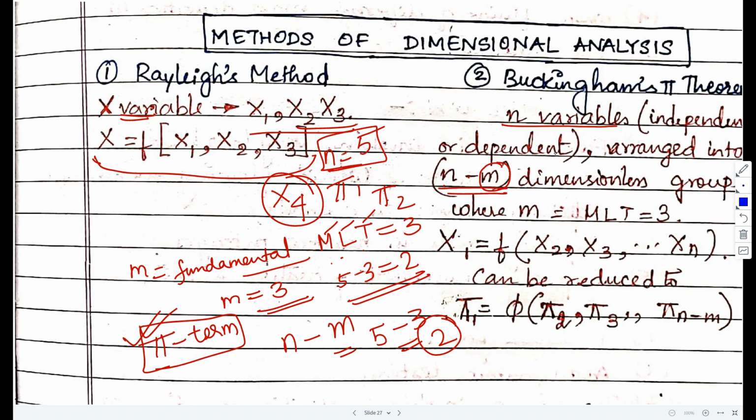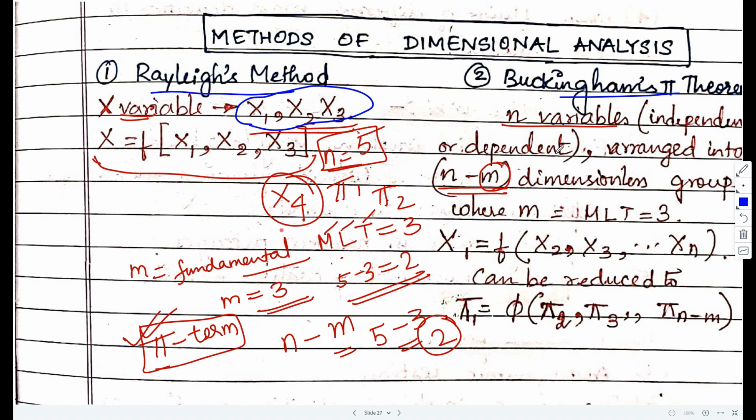Now moving to the next, we have two different methods: Rayleigh's method and the Buckingham Pi theorem. What is the advantage of Rayleigh's method? It is a very simple procedure, but the limitation is that we can hardly go beyond a maximum of three dependent variables.